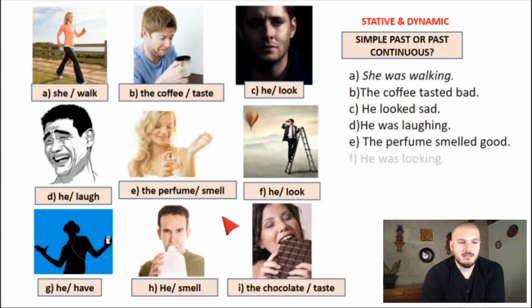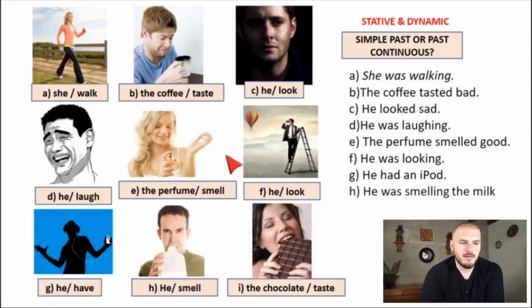F, we already said, he was looking. It's the difference between C and F. He looked, he was looking, right? G, I think we're talking about the iPod. He, have, okay, so it's possession, so it's not dynamic. He had an iPod. And then H, we're saying the difference between H and E. The perfume smells, huele, but he, the action of he was smelling, right? He was smelling the milk.